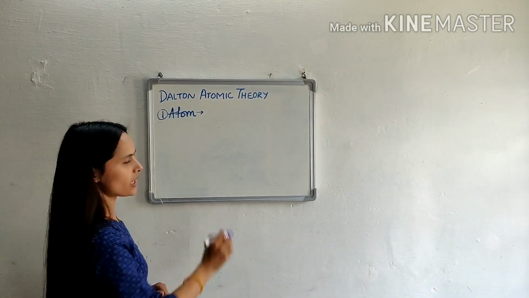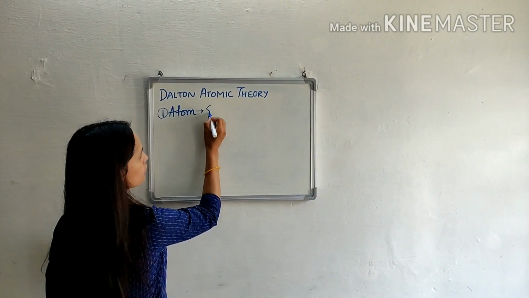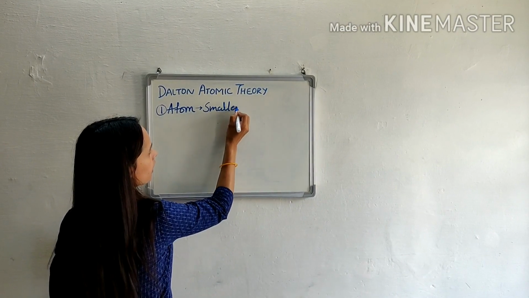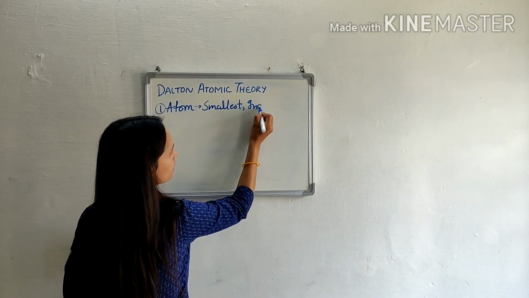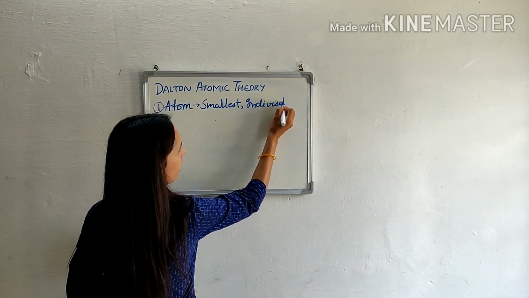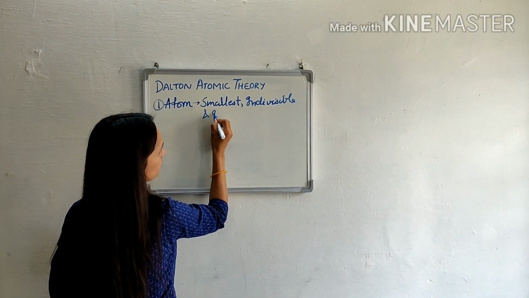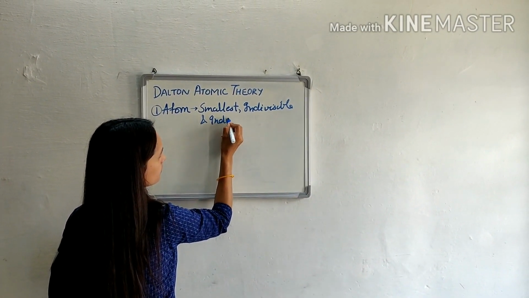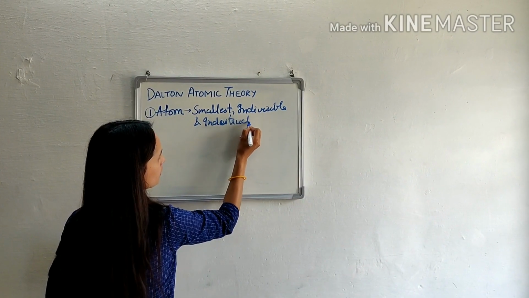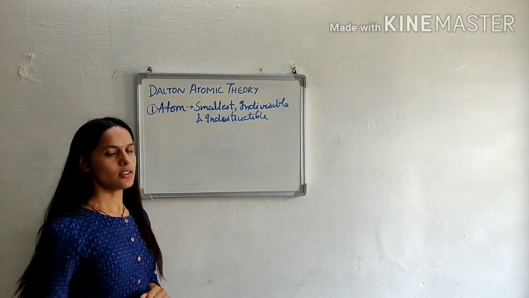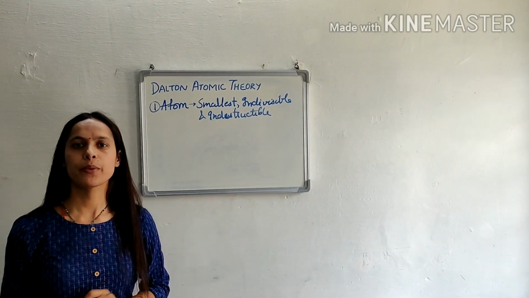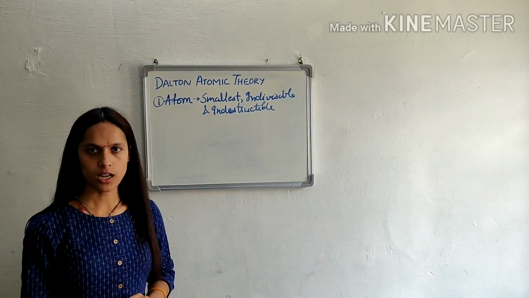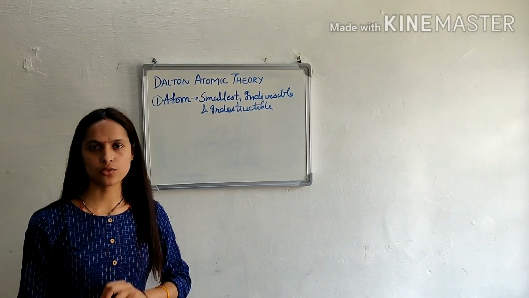So according to Dalton, atom is the smallest, indivisible and indestructible particle.